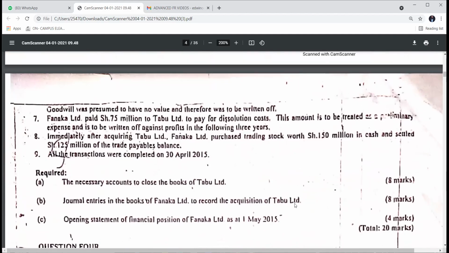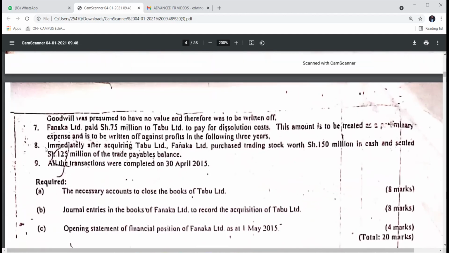Number 8, immediately after acquiring Tabu, Fanaka purchased trading stock worth 150 in cash and they settled 125 of the trade payable. So there are 2 things here. You have to record the trading stock, and again you have to record the payables.